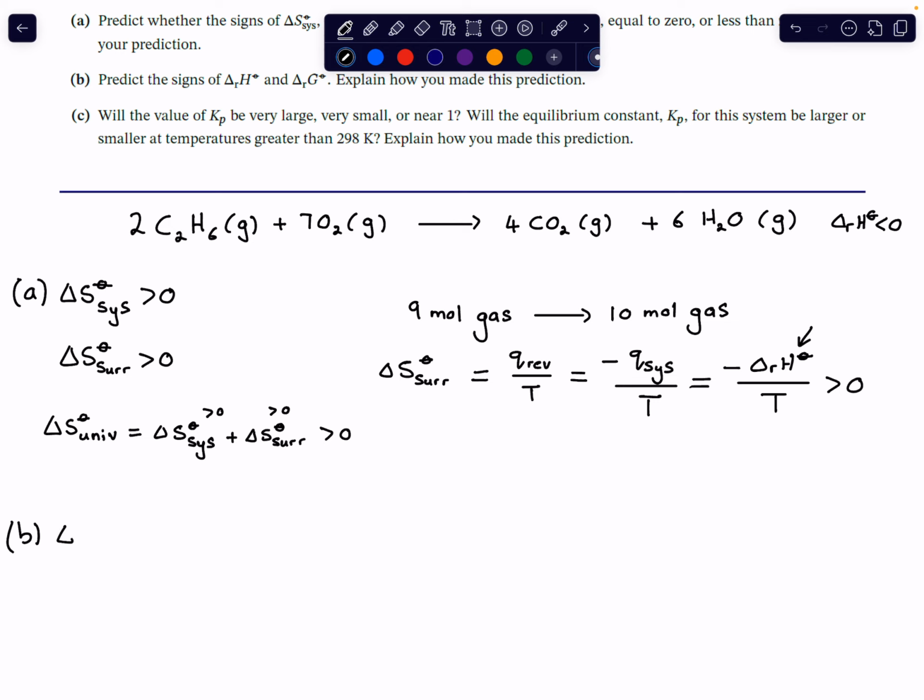All right, so the first one is easy because we've actually already done that now. So the enthalpy of reaction, we said, is less than zero. And why? Because it's a combustion reaction, right?